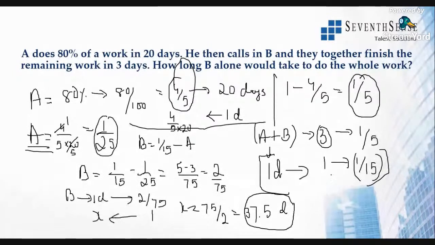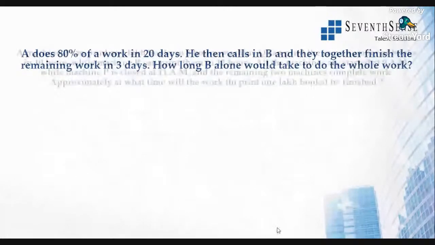All right. So if 1 day work of both of them is 1 by 15 and A's work itself is 1 by 25, from that we'll get to know what the B value is. B will be 2 by 75. Reciprocal will be the time taken. So it will be 75 by 2, which is 37.5. All right. Go on to the next question.